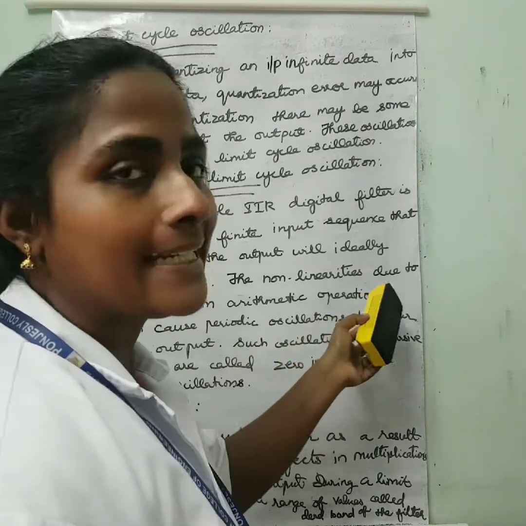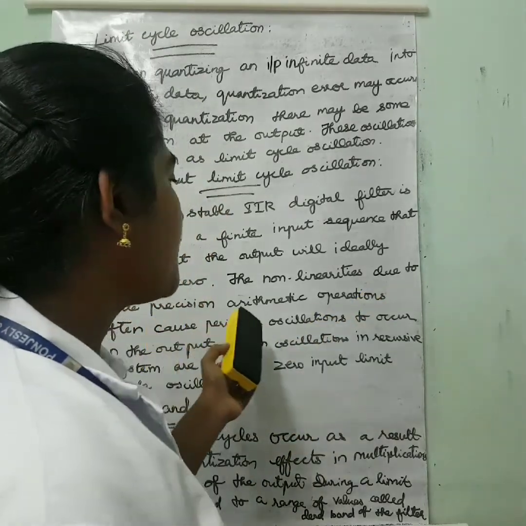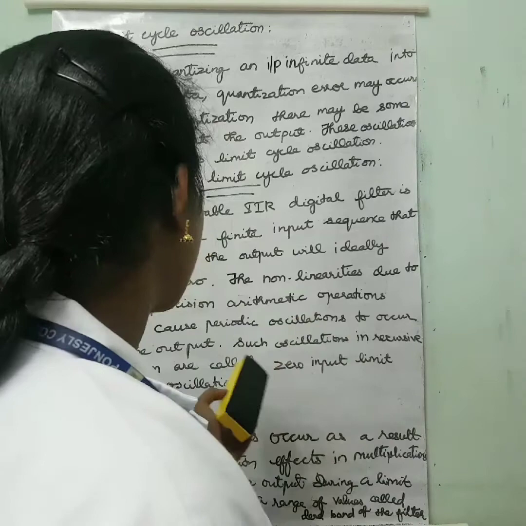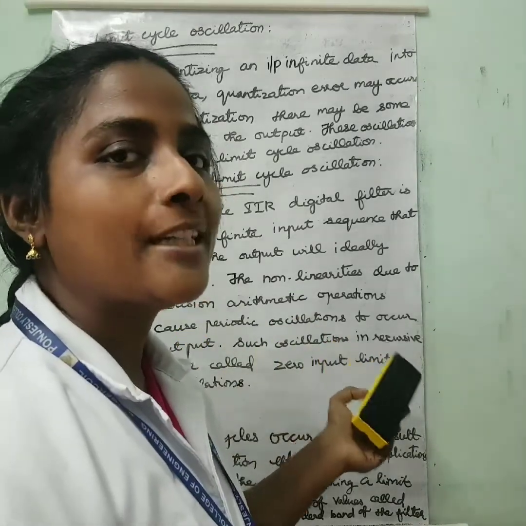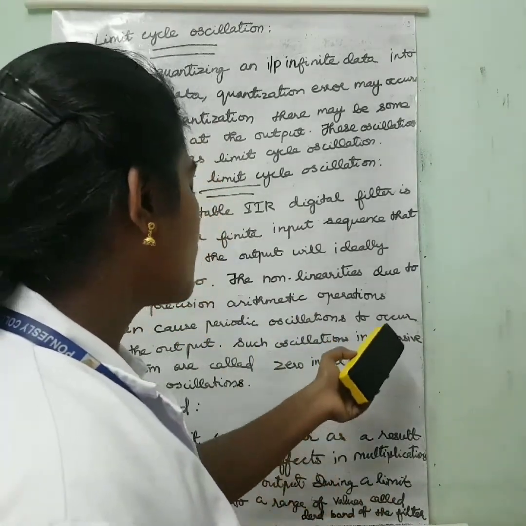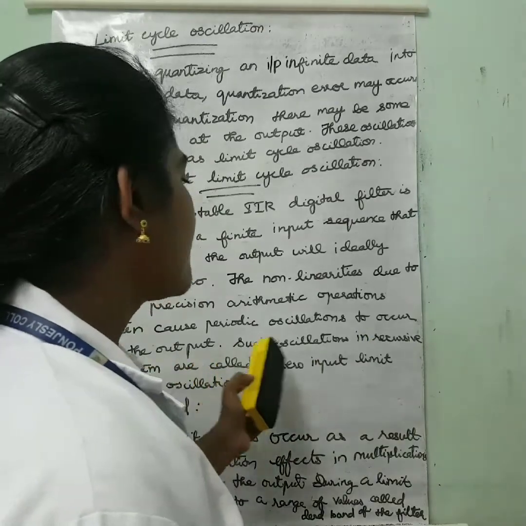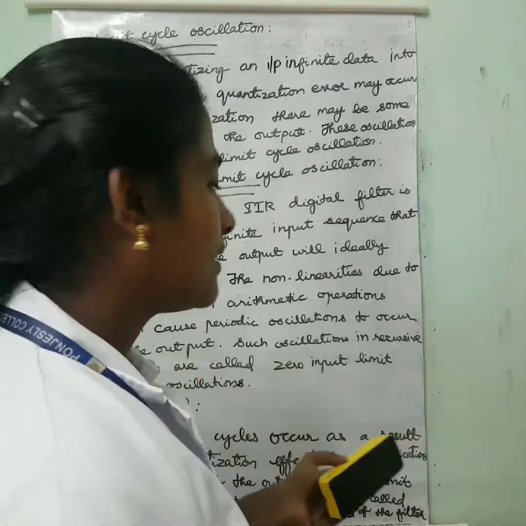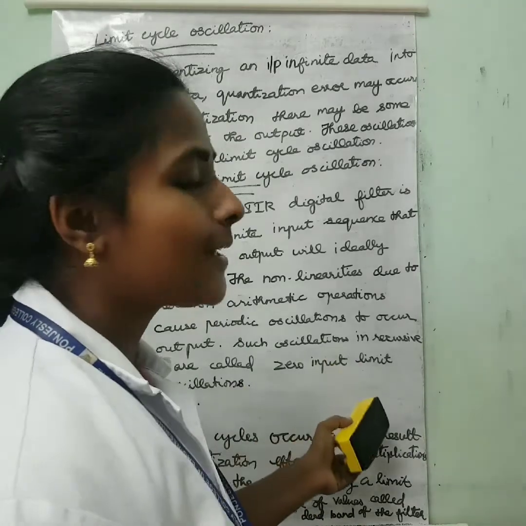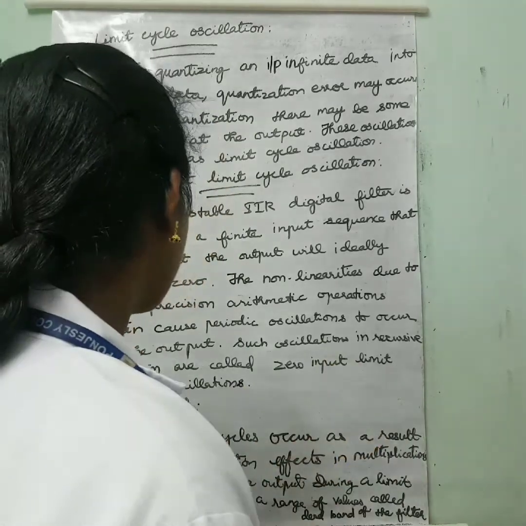Here the non-linearity is due to the finite precision, that is, arithmetic operations often cause periodic oscillations to occur in the output. Such oscillations in the recursive system are called zero input limit cycle oscillations.